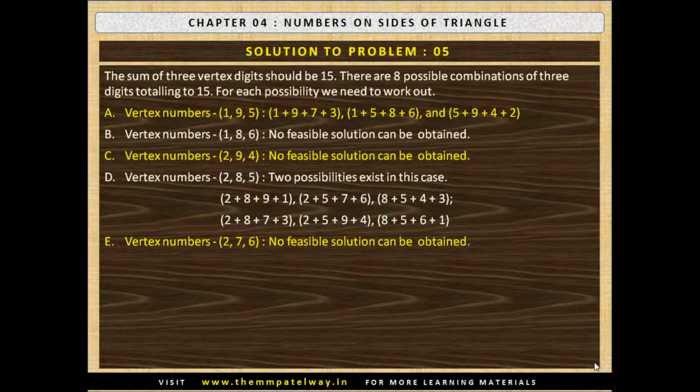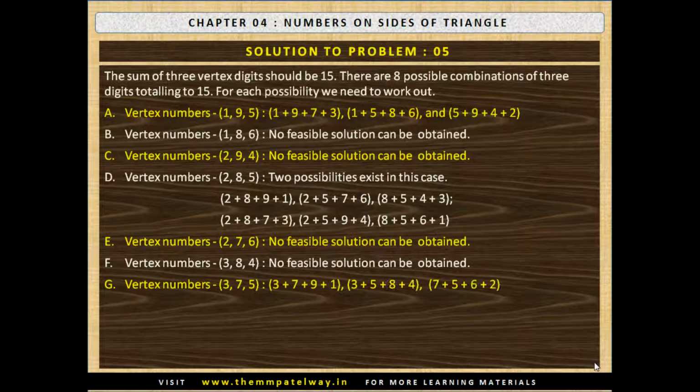E. Vertex numbers 2, 7 and 6. In this case, no feasible solution can be obtained. F. Vertex numbers 3, 8 and 4. In this case also, no feasible solution can be obtained. G. Vertex numbers 3, 7 and 5. The possible solution is 3 plus 7 plus 9 plus 1, 3 plus 5 plus 8 plus 4 and 7 plus 5 plus 6 plus 2.